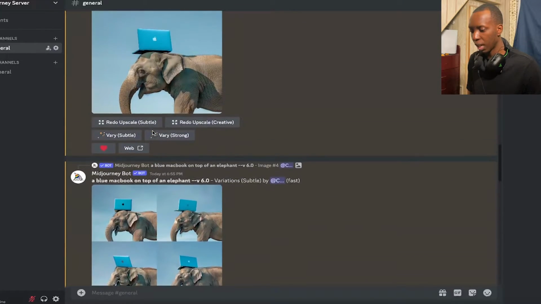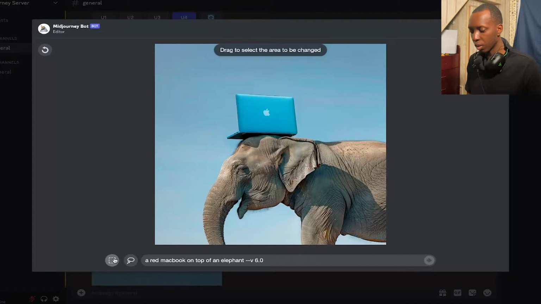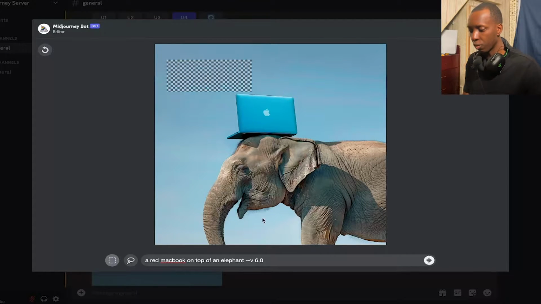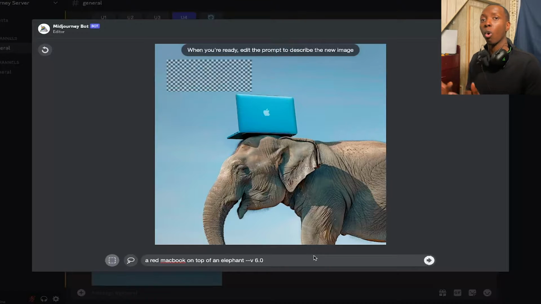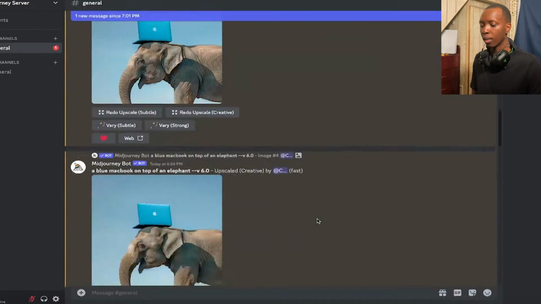So we'll try that one more time to drive it home. Vary region. Let's refresh that. You can just click that refresh button in the top right. We can use this rectangle here, and then remember, we're going to want to type what we want along with the prompt that we had. So: a white plane flying over a red MacBook on top of an elephant. So that's what we want. Let's see what we get.